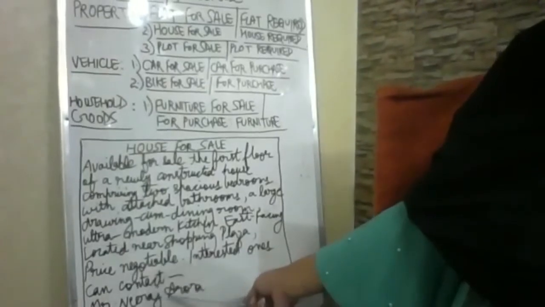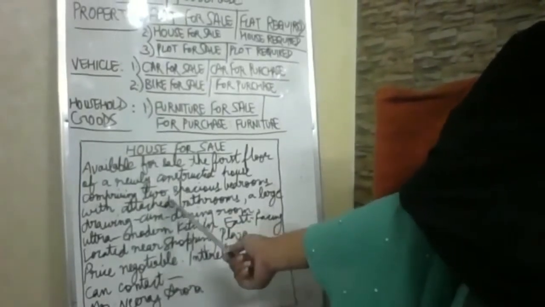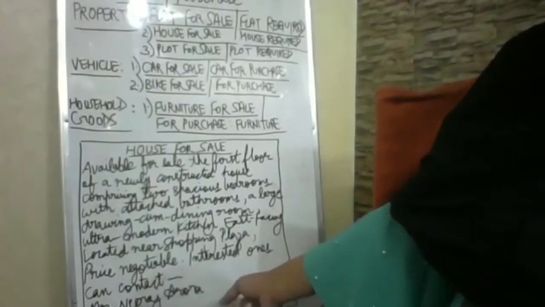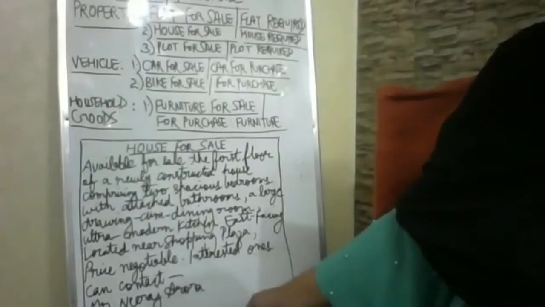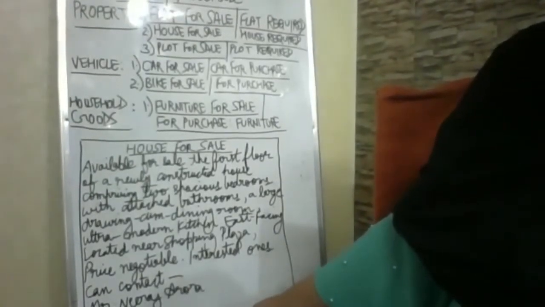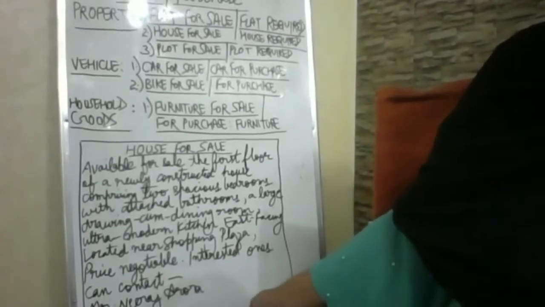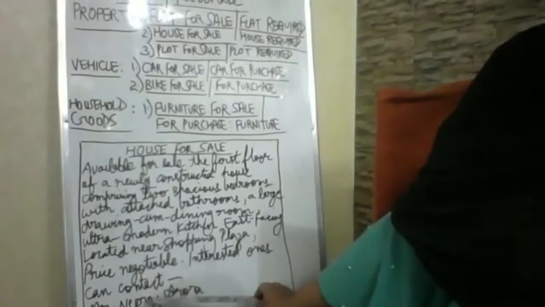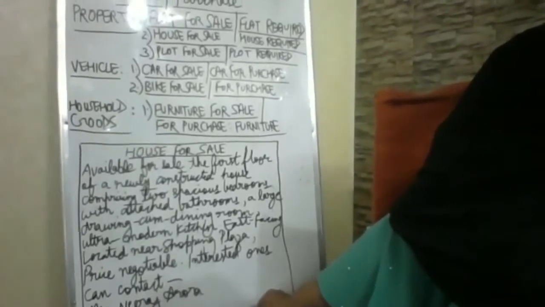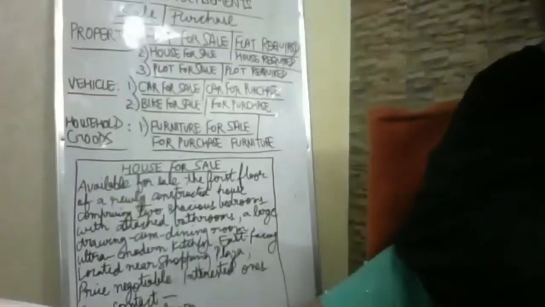Fine. Similarly, if you want to purchase also, property dealers can contact at this number or this person at this address. Means you can give your address, this is my address, you can contact me here, and this is my number, you can call me here. For this purpose, we give it at last, otherwise rather than writing address, we just give name and contact number and email ID these days.